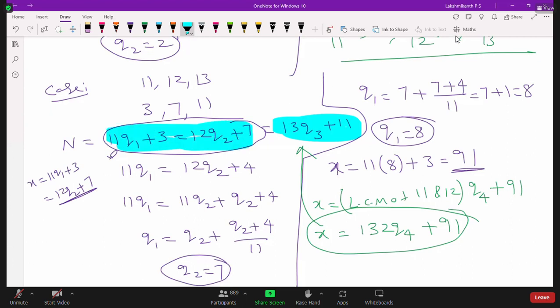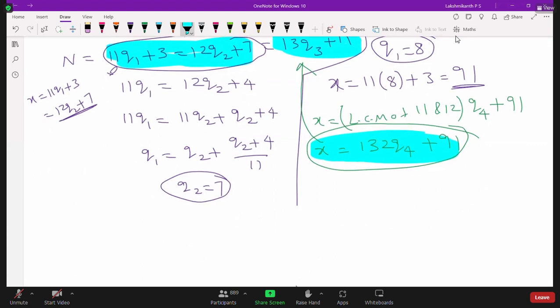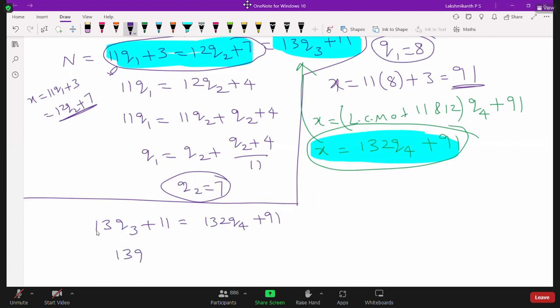Now we have to take this x and equate it to 13 Q3 plus 11. Okay, so now when we equate to that, let us equate 13 Q3 plus 11 is equal to 132 Q4 plus 91. Now simplify this. 13 Q3 is equal to what are we going to get?